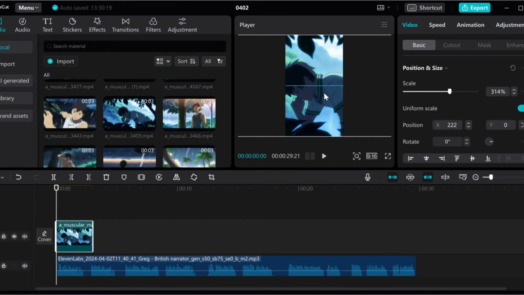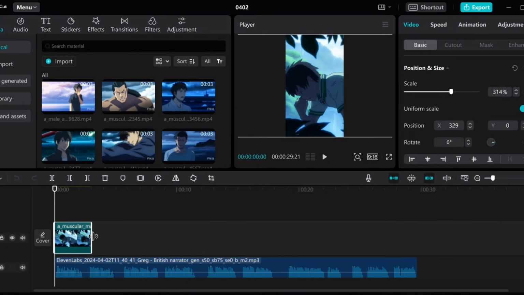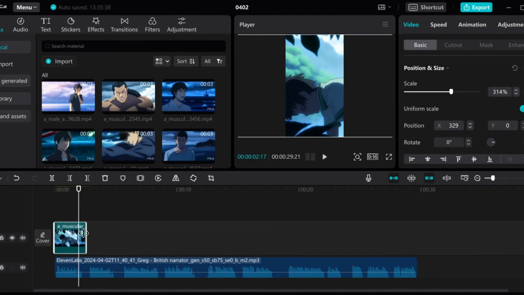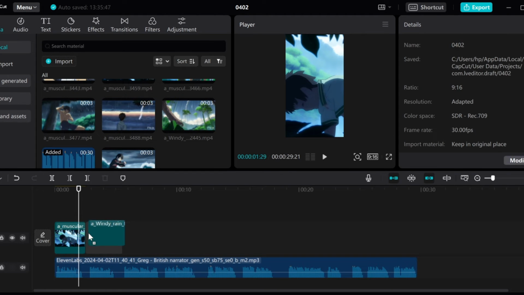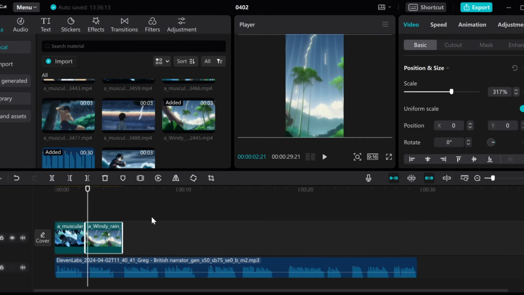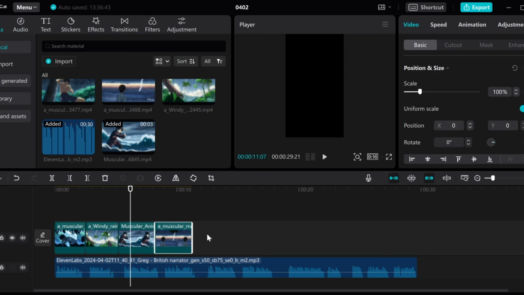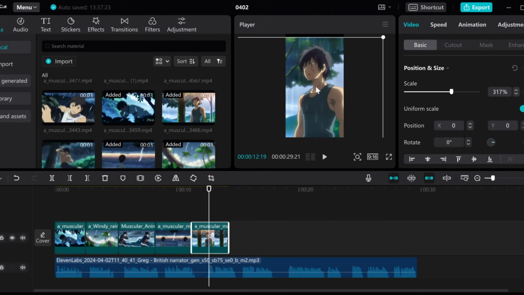Make sure you take your time to do this. This way you would get exactly what you wanted in the clip. After that, you want to listen to your audio and adjust the clip to end where there's a long pause just like this one. Now you want to drag in the second clip and repeat exactly what you did on the first one. Then continue doing that for the rest of the clips until the entire video is complete.